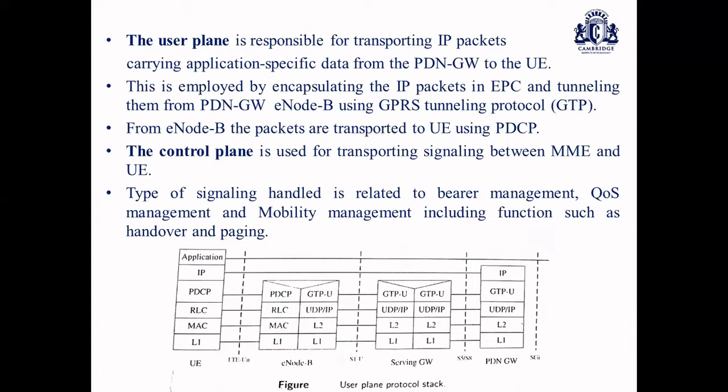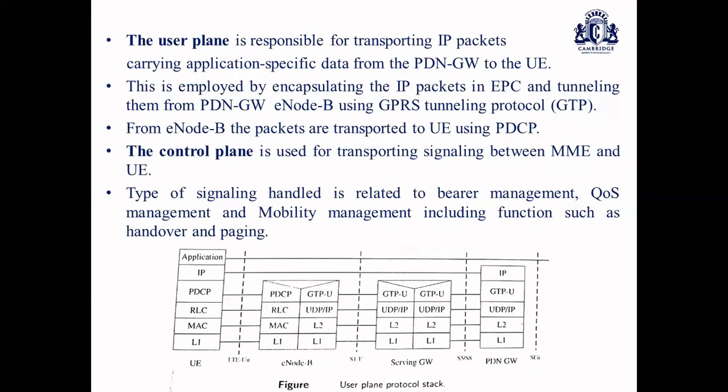All this happens because of a number of protocols, such as the GPRS tunneling protocol, which can also be used in the case of your user plane. When I say user plane stack, all these things may come into the picture. With respect to the control plane, the transporting of the control plane is nothing but the signaling activity between the mobility management entity as well as the user entity.